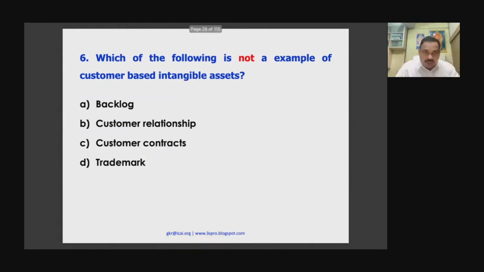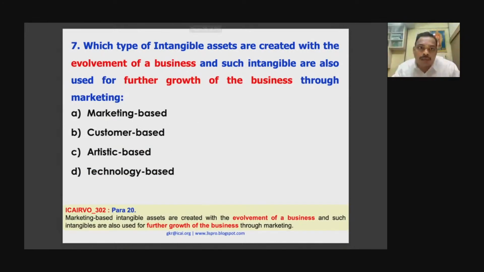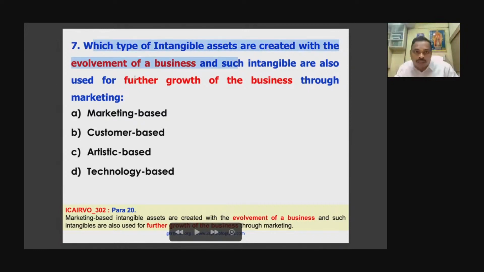Now I'll go to the other one, which is not customer based. Backlog is customer based. Customer relationship is customer based. Customer contract is customer based. Okay, because you enter into a customer contract that you should only buy the product from me. Trademark is actually marketing based. So D is your answer, which is your right answer. Now, evolvement of business, which type of intangible asset, or evolvement of business or further growth? So it is not customer or artistic, it is marketing based. 7A.